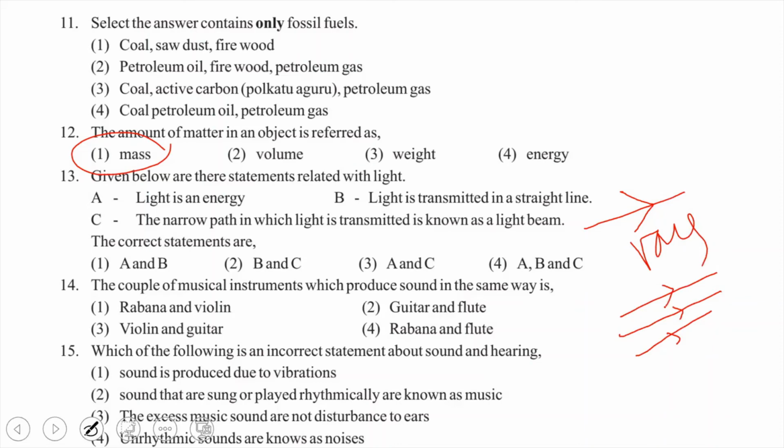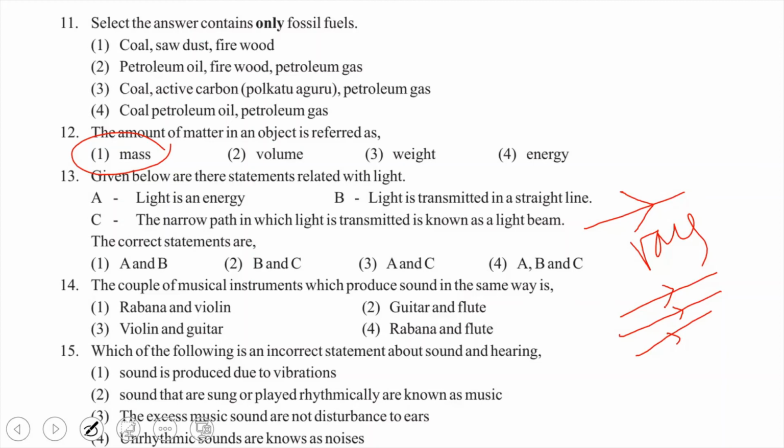So see the 13th one. Given below are statements related with light. The light is an energy. The light is transmitted in a straight line. The narrow path in which light is transmitted is known as a light beam. So what will be the answer?